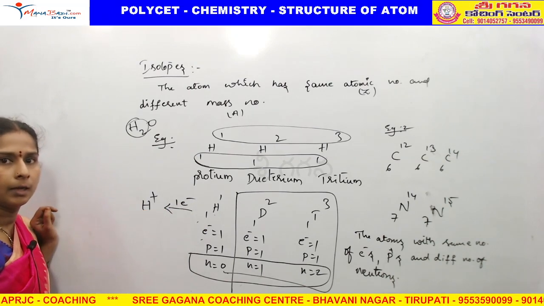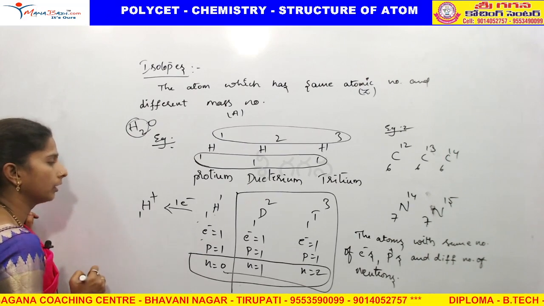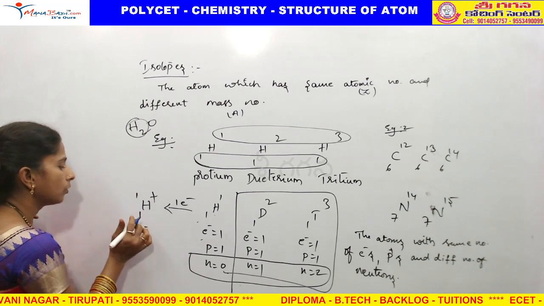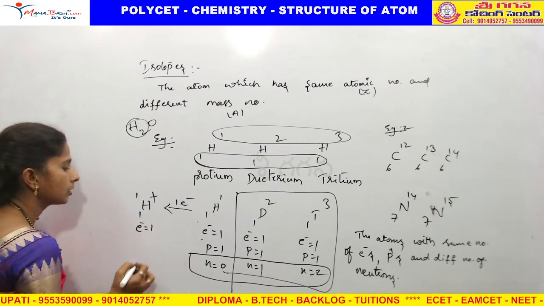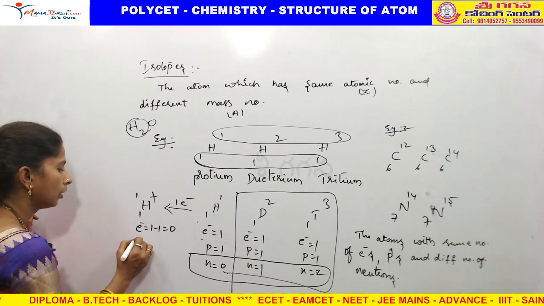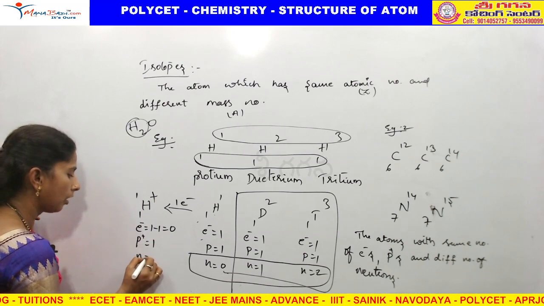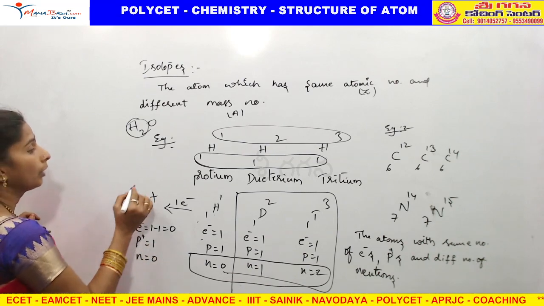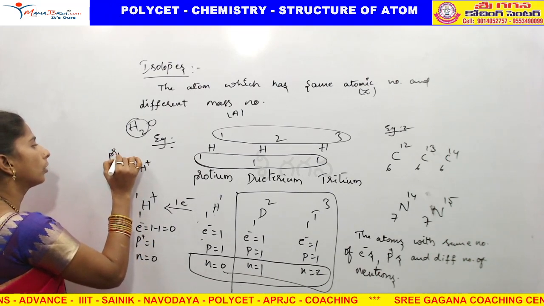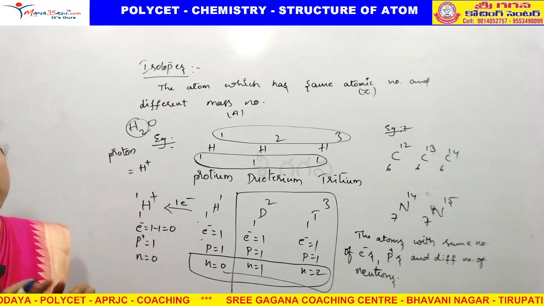Is it right? H plus, right. For this H plus, atomic number 1, atomic mass also 1. The general number of electrons is 1, but by loss of 1 electron, we will get 0. Proton 1, neutron 0. So the H plus ion we call by the name of proton, because in the H plus ion there are no electrons, only a proton.